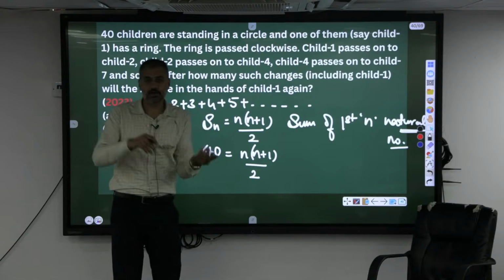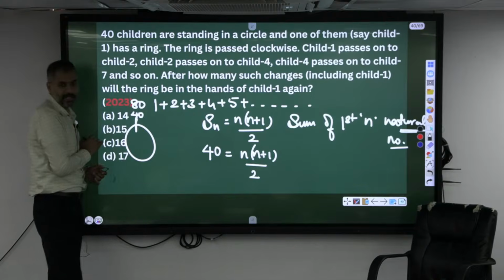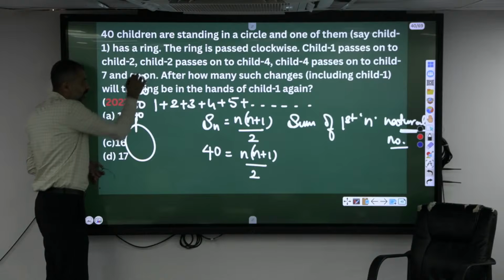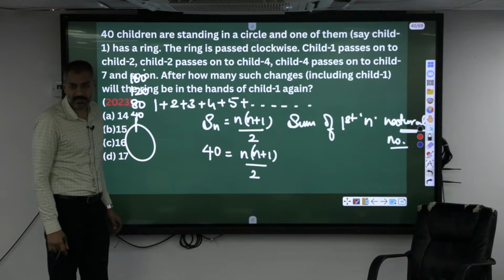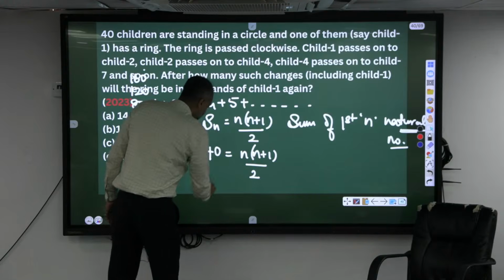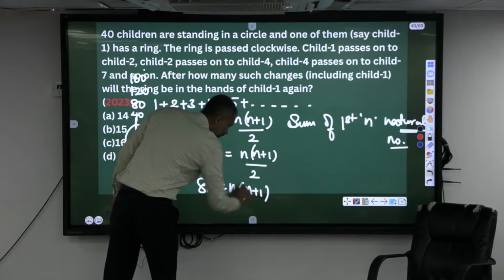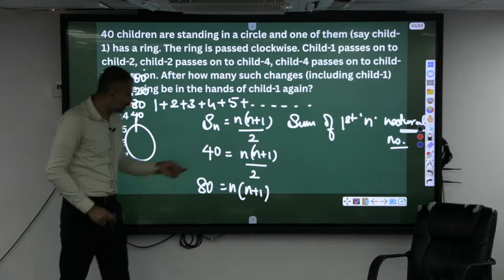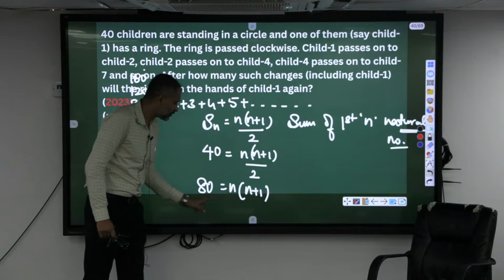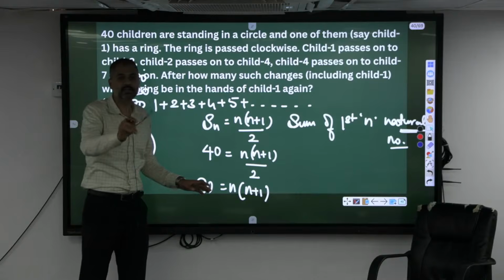The ball is going around her, meaning is it possible to get it in the next round, which is 80? If not, it should be 120. If not, it has to be 160. That's what the passing here is. Meaning, n into n plus 1 by 2, if it is 40, then n into n plus 1 is equal to how much? 80. If n into n plus 1 by 2 is not equal to 40, then definitely n into n plus 1 doesn't give 80. Meaning, in the first round itself she is not going to get that ball.